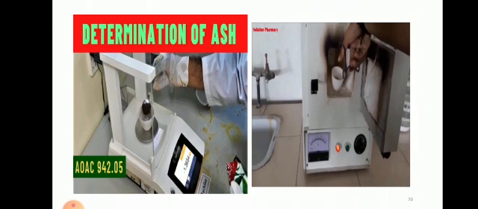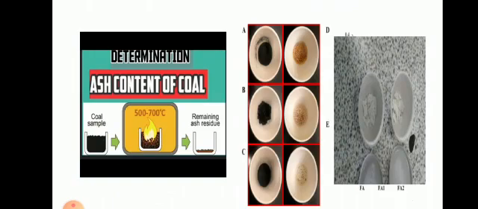Combustion of these takes place, and after combustion this carbon is converted to carbon dioxide and carbon monoxide, and the particles like clay or other impurities, which are not able to burn, which do not get oxidized, will remain as they are. See, in the first part this is a black color, it's called coal, and when we burn it we will get this brown or white color powder. Why? All carbon gets burned and the remaining is the ash.